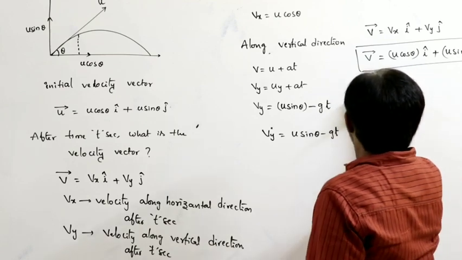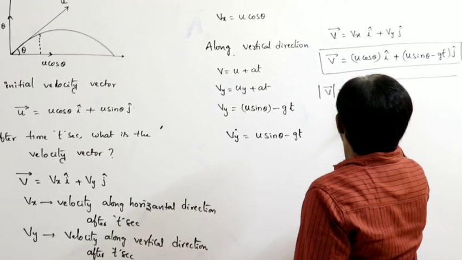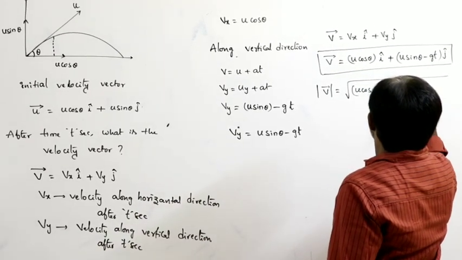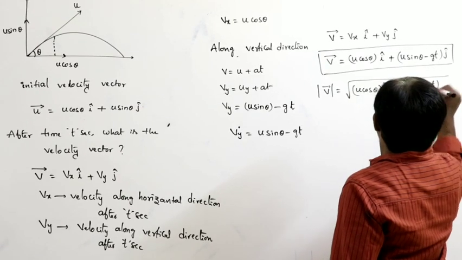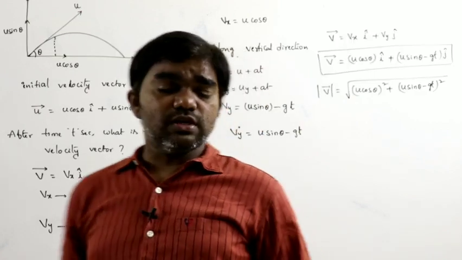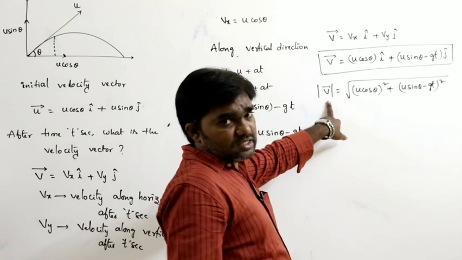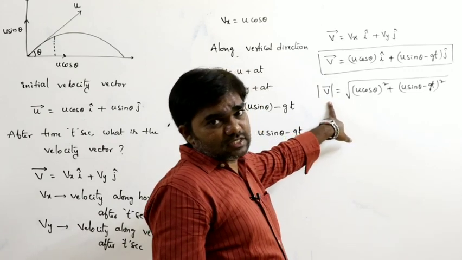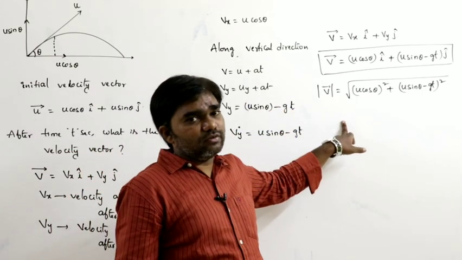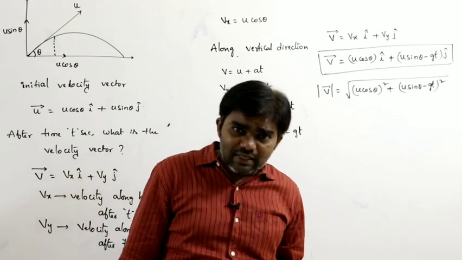And what is the magnitude of the final velocity vector? The magnitude can be written as the square root of (u cos theta) whole square plus (u sin theta minus gt) whole square. This is the magnitude of velocity after time t seconds. Final velocity vector means the velocity of the body after time t seconds.